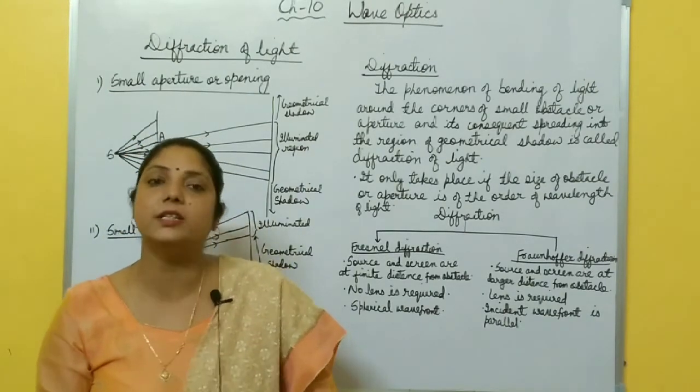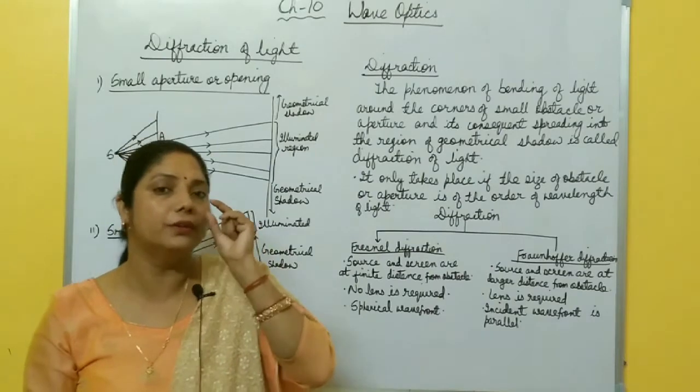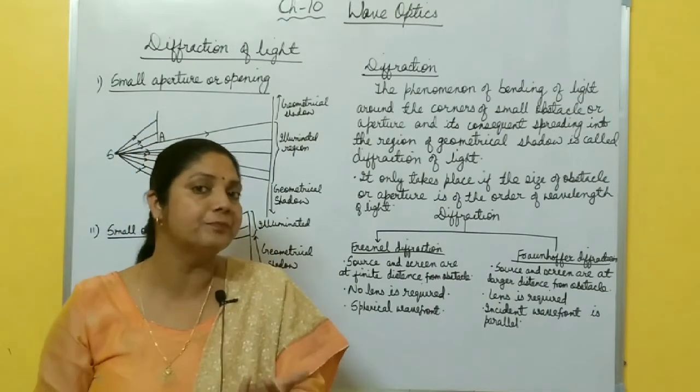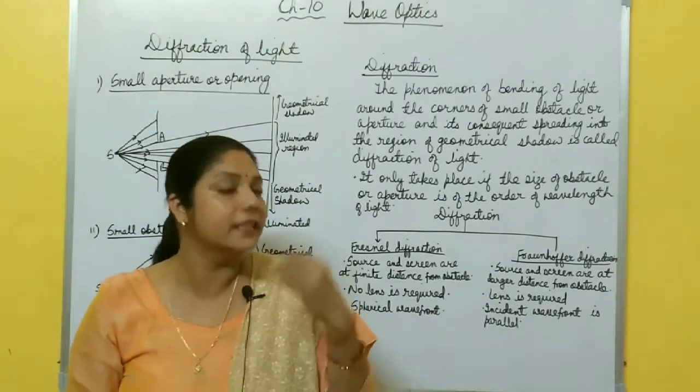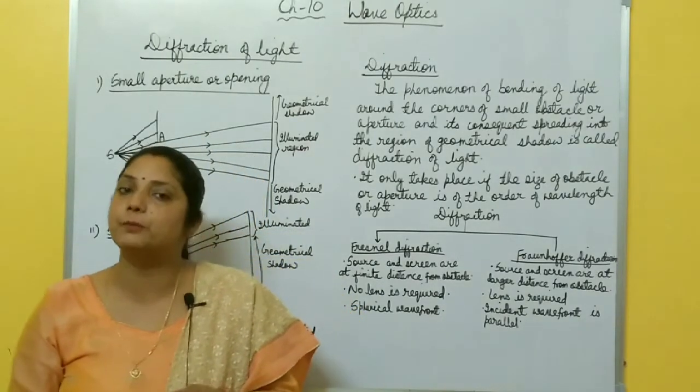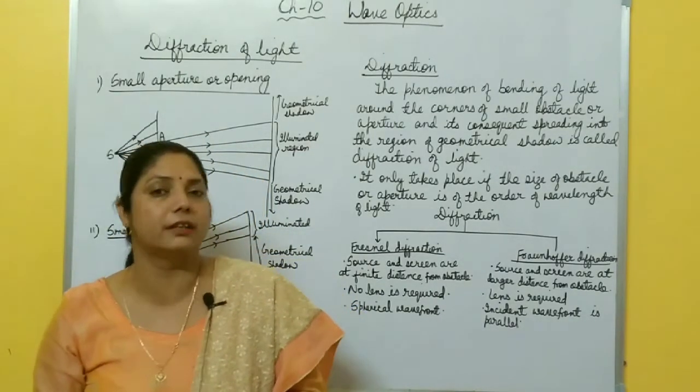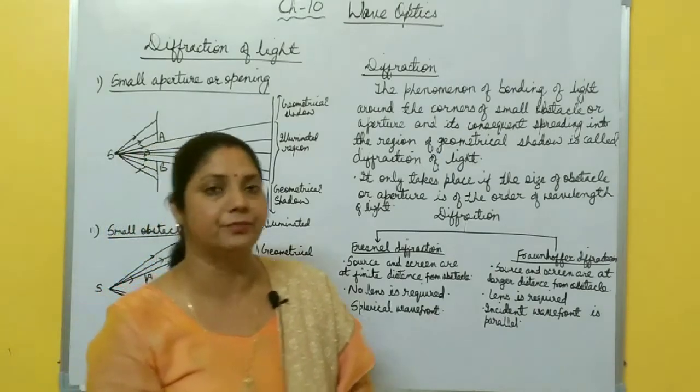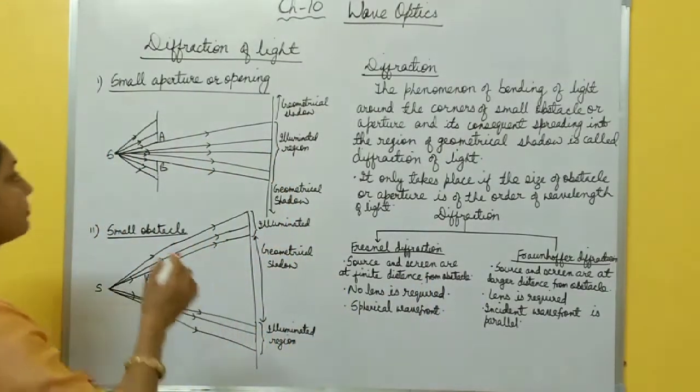But according to Huygens' principle, each point on this source acts as a source of secondary disturbance called secondary wavelets, and there is a superposition of these secondary wavelets on the screen, which forms the diffraction pattern. Let us discuss diffraction right now.